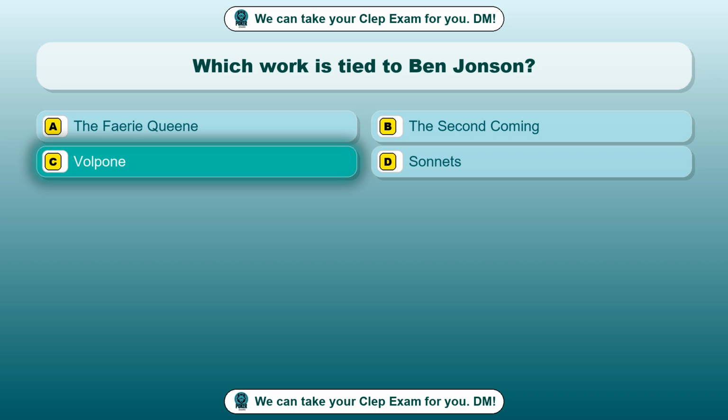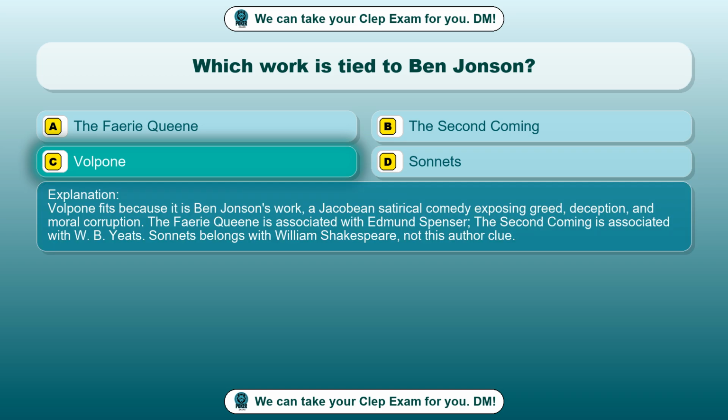Volpone. Volpone fits because it is Ben Jonson's work, a Jacobean satirical comedy exposing greed, deception, and moral corruption. The Faerie Queene is associated with Edmund Spenser. The Second Coming is associated with W. B. Yeats. Sonnets belongs with William Shakespeare, not this author clue.